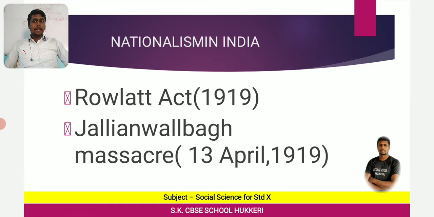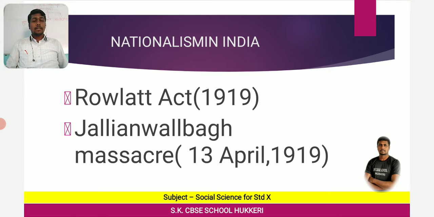Procession means a rally. Indian freedom fighters had organized a rally, and it was going in a non-violent way, but the British police fired simply upon them.